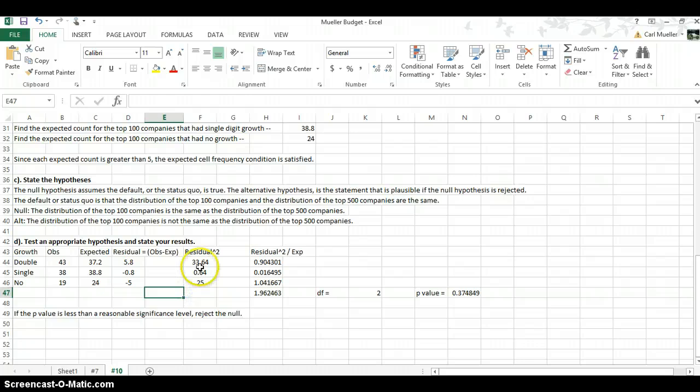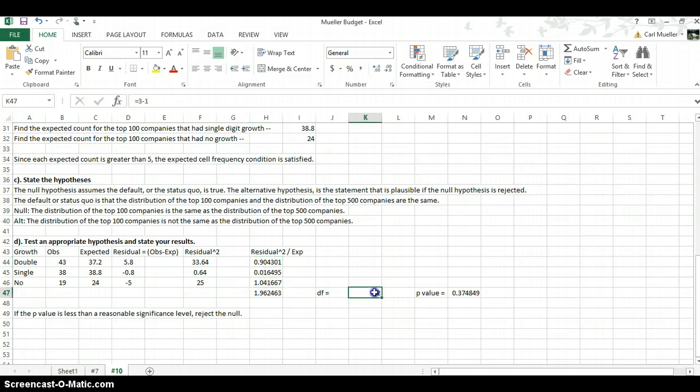And if we go here, we're going to square our residual to get 33.64, 0.64, and 25. And then we're going to do that again here to get our chi-square, where it's the observed minus the expected squared, or the residual squared, divided by the expected. And that's really what we're doing here with these values. And then we're adding them up. So our total chi-square is 1.96, which is the sum of each individual chi-square you can see here.